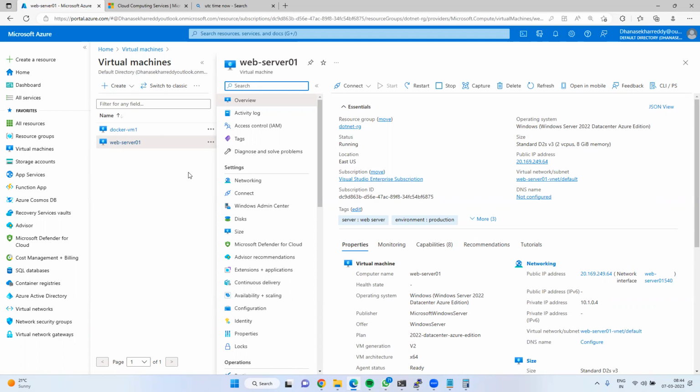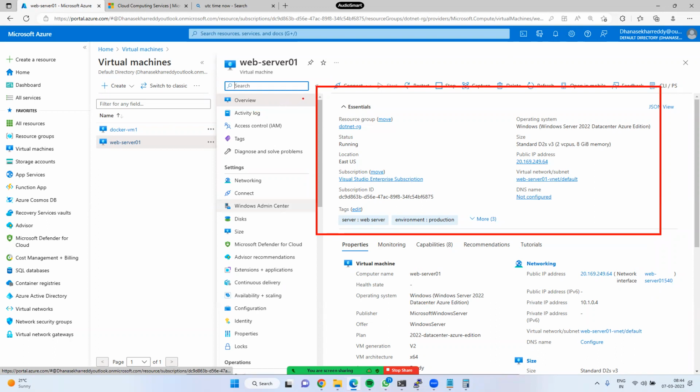Disaster recovery means, for example, you have accidentally deleted the virtual machine. If there is no backup, then who is responsible? You are responsible, not Microsoft. Got it? Okay. Next, these are all the information.